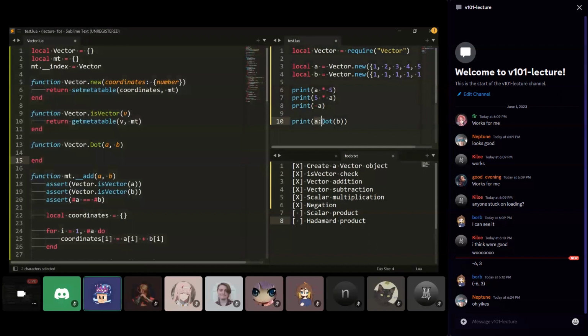Okay, so what's happening here is that we want to call the dot function on a. But a is just a table. So it goes to its metatable and says, hey, metatable, do you have the dot function? It says, no, but I think I know who might have the dot function. It's vector. And then vector, yes, okay, good, we found the dot function. So there's a little bit of indirection here. It's the unfortunate fact of using metatables for object-oriented programming.